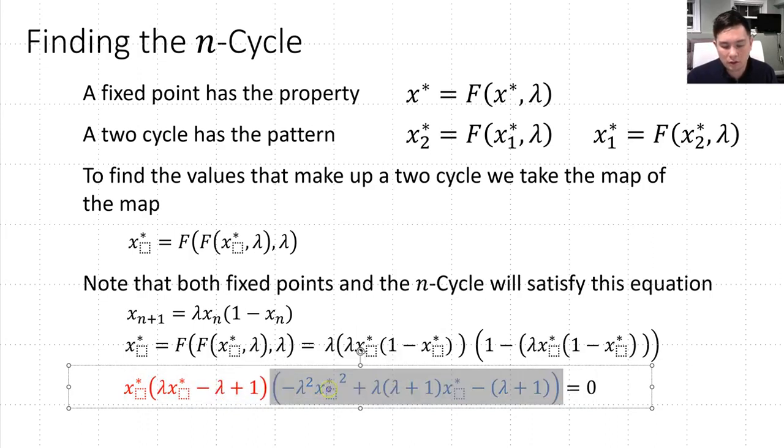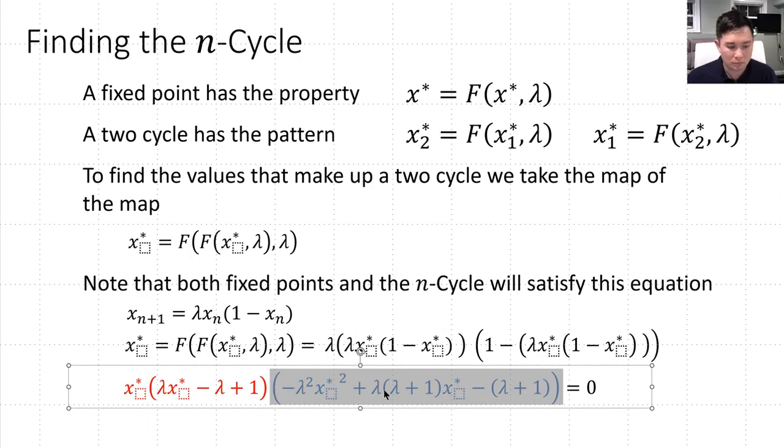Now what remains here in blue is a quadratic equation that we could solve for, which gives us 2 values of x star, which is a function of lambda. And those 2 values correspond to the 2 states that we would oscillate between that form our 2 cycle. So, in summary, to find a 2 cycle, we simply have to find the states that when we take the map of that state, we return back to itself, and differentiate the 2 cycle from any potential fixed points that exist in our system.